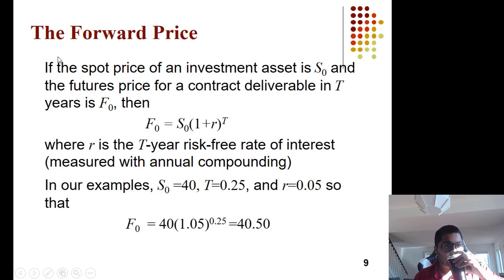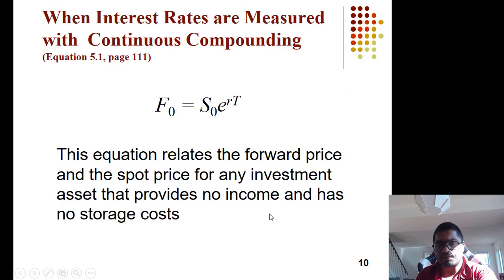So they are doing it. Always calculate F0. F0 is 40 spot into 1.05 to the power 0.25, so that is 40.50.